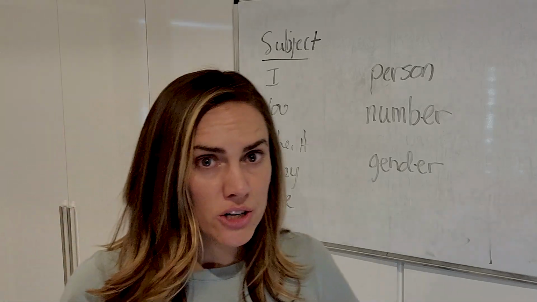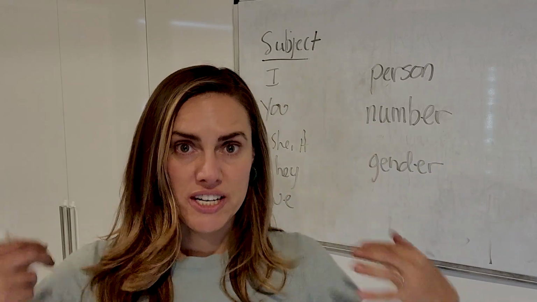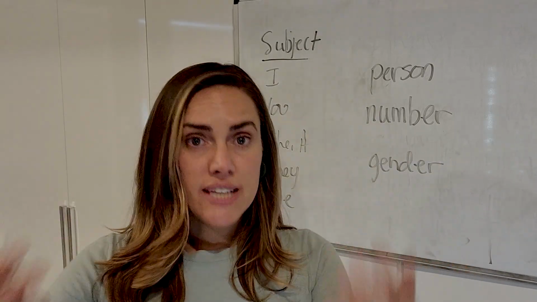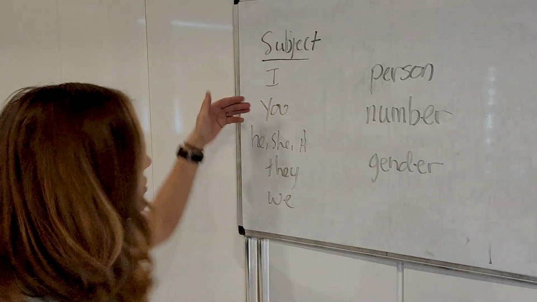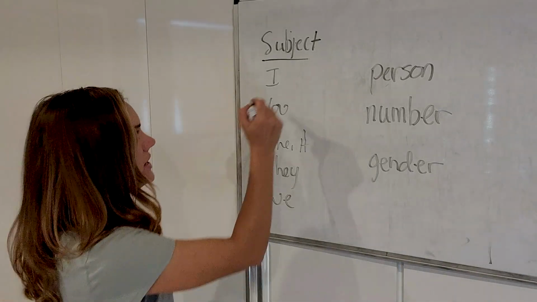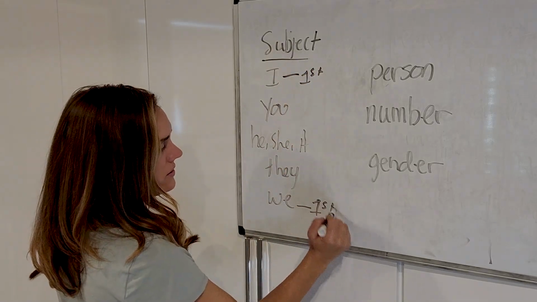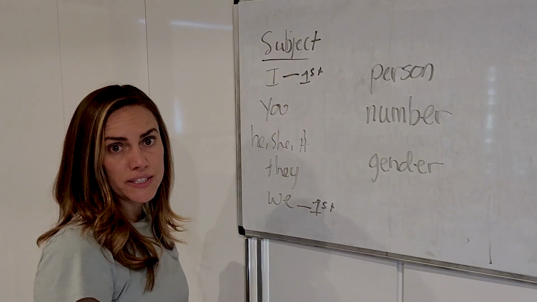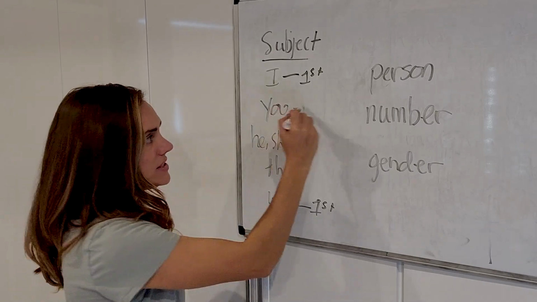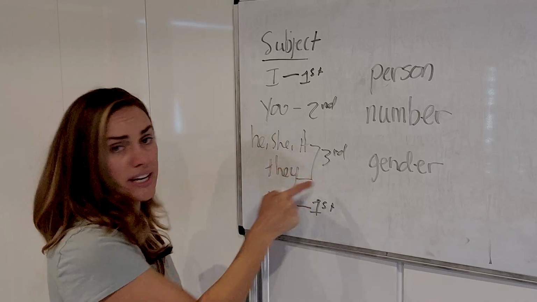What do I mean by person? Person just means first person. So first person, I, me, right? Second person, you, yourself, right? And then third person, he, she, it, they, okay? So this is first, we, I, that's first person. You, that's second. And then third person is he, she, it, and they.